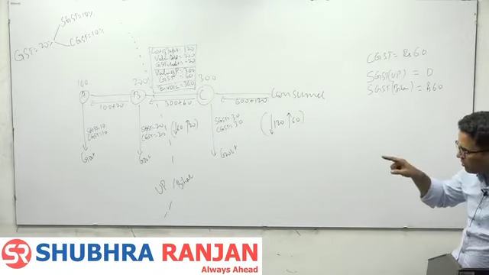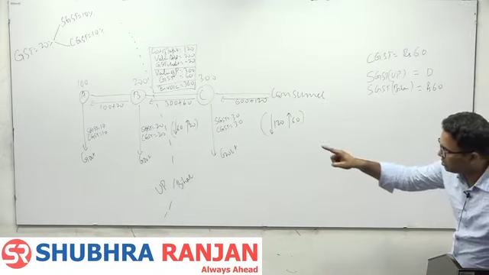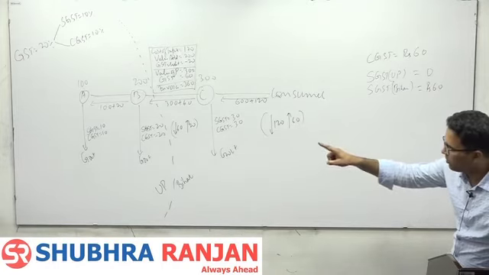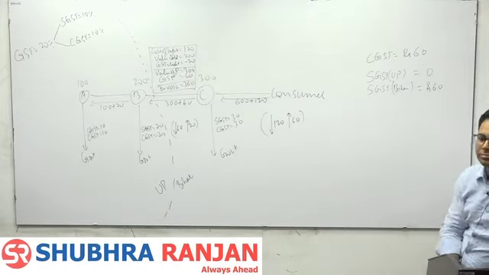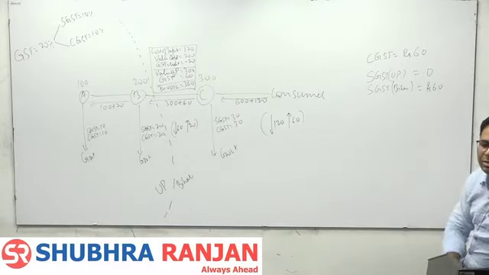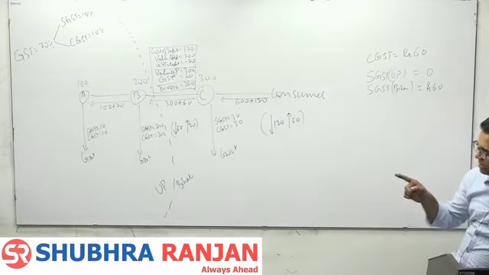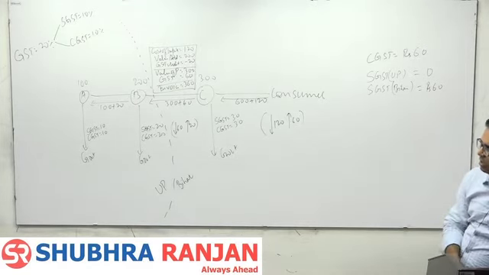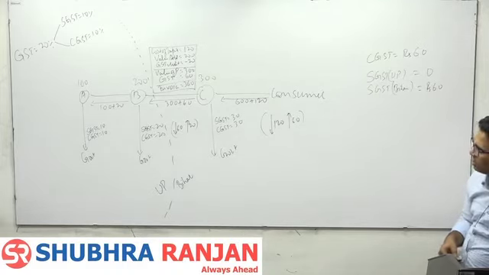Basically, whatever tax UP government is collecting, 10 plus 20, it has to pass on to the Bihar government. That is called destination-based tax, consumption-based tax. Whatever taxes UP government is collecting from A 10 and B 20, that 30 rupees tax which UP government collected as SGST, it needs to pass it to the Bihar government.